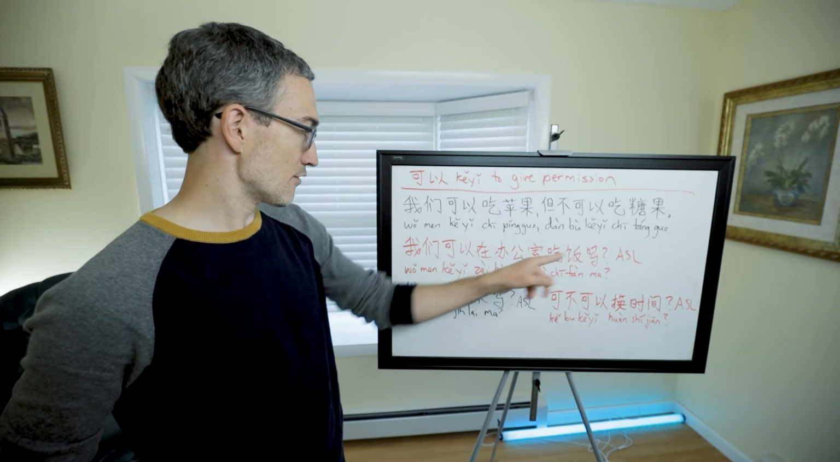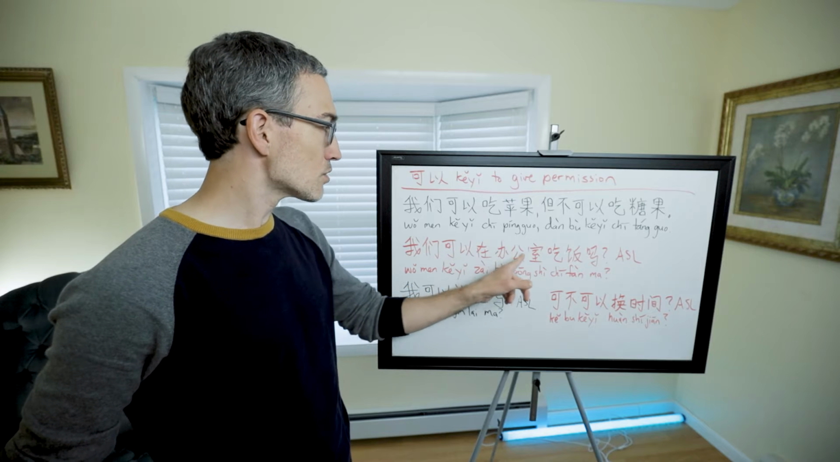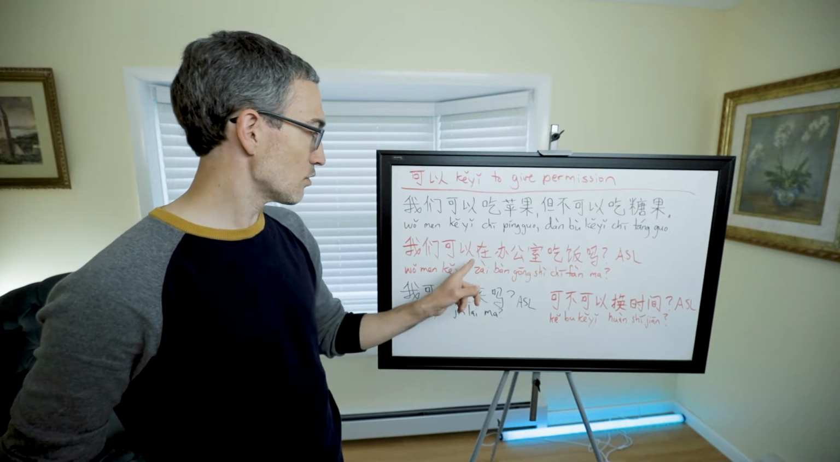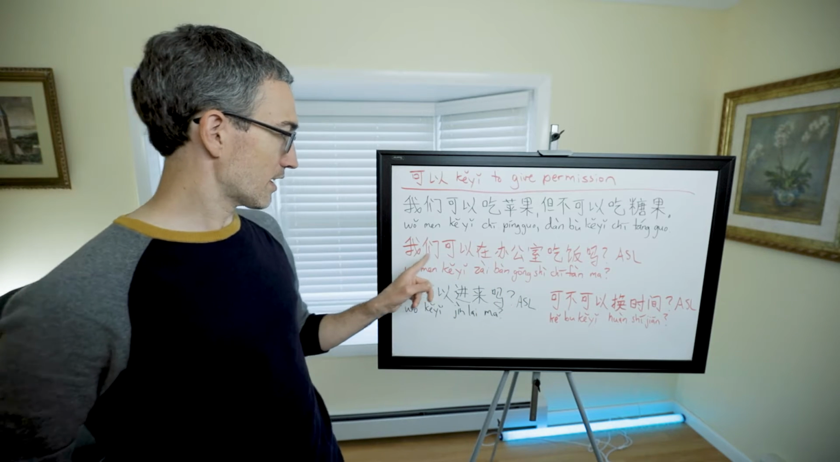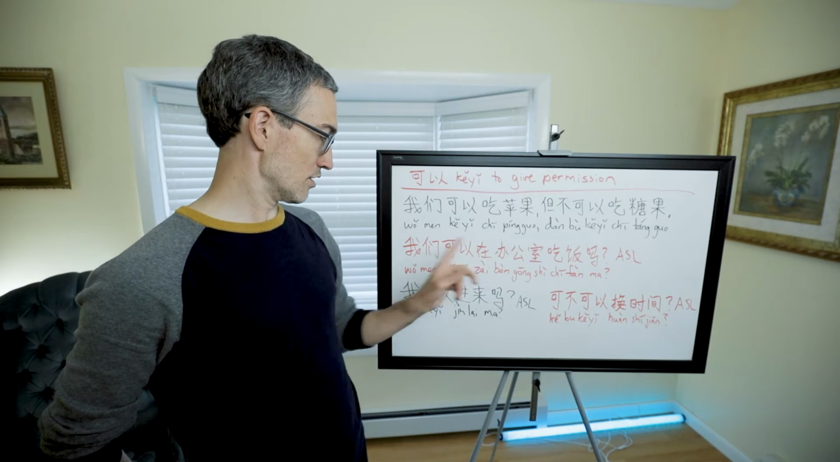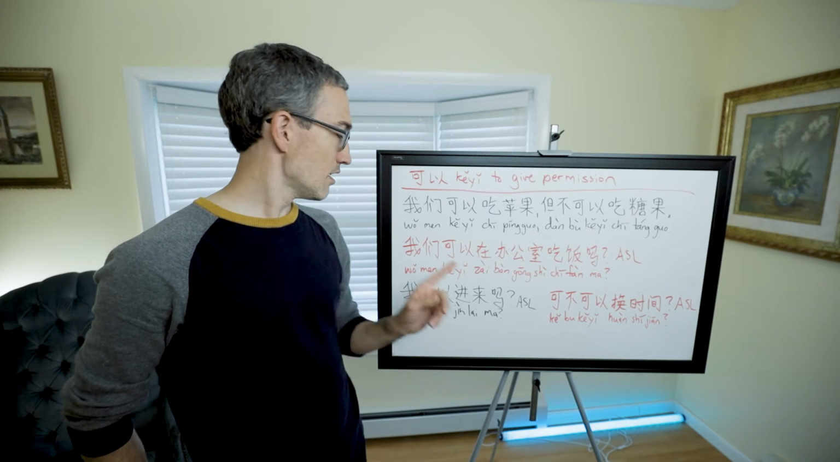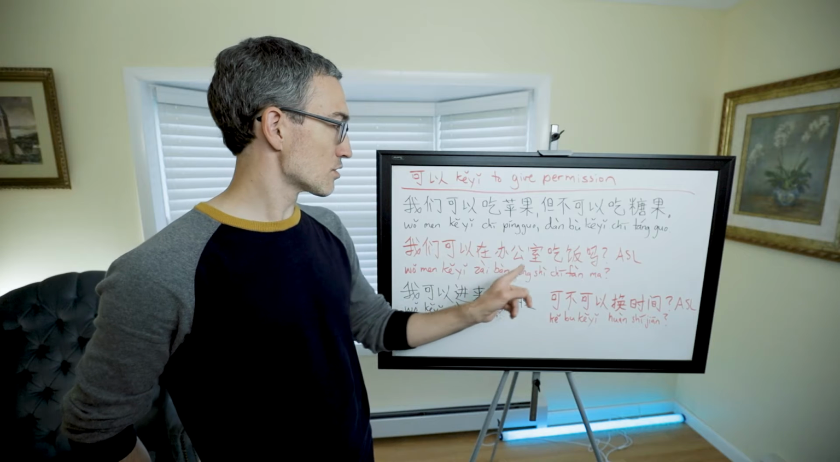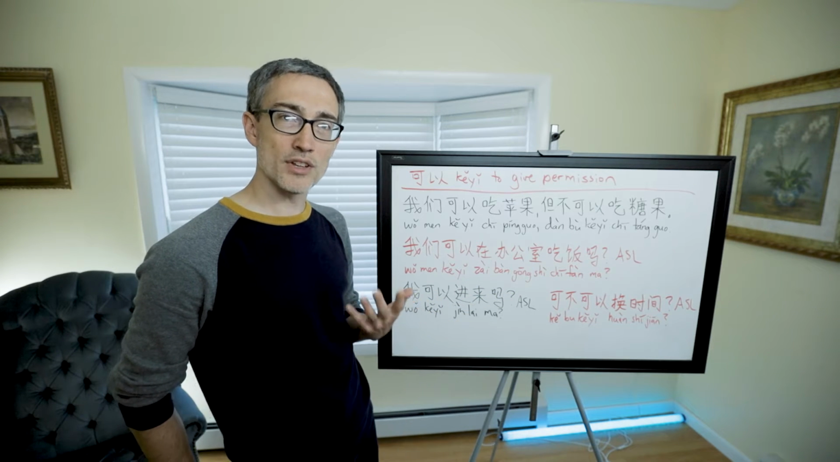Here's another example. This is from All Set Learning. 我们可以在办公室吃饭吗? So 在办公室 means in the office. 我们可以, can we? It's a question, so that's can we in the office eat? 我们可以在办公室吃饭吗? So it's like, do we have permission? Is it allowed? Is it okay to?